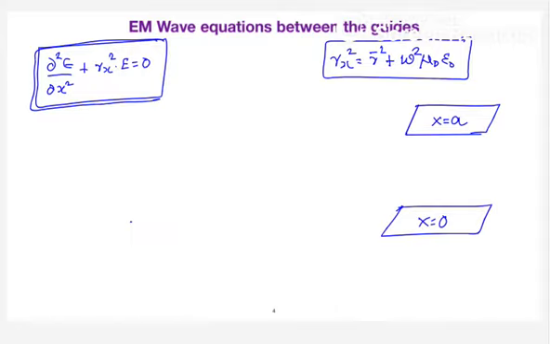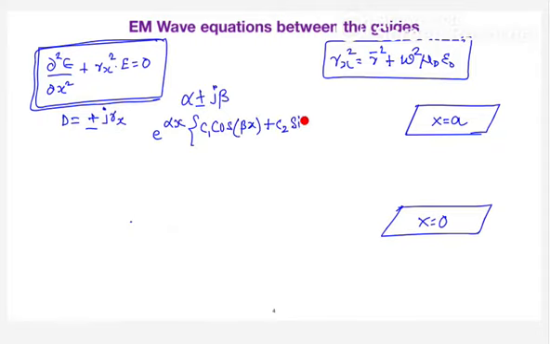Yeah. So first, what are the roots for this? The roots will be plus or minus jγx. Agree? So when you have a root like alpha plus or minus j beta, the equation will be of the form e^(αx) (C1 cos βx plus C2 sin βx).